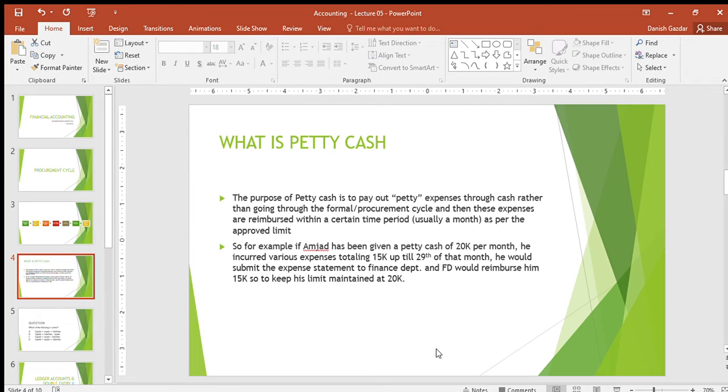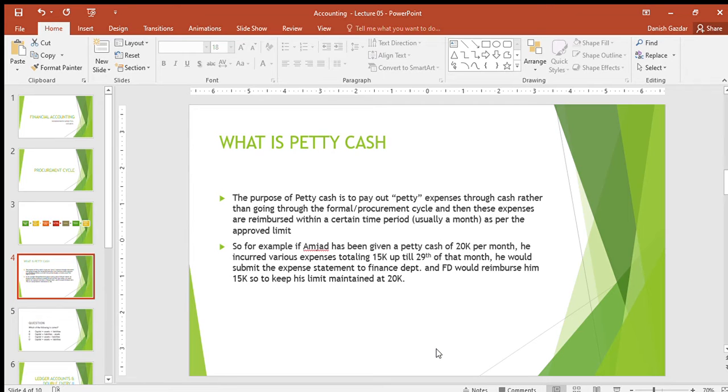It could be somewhere from 20,000 to 50,000 as well, depending on the company size. The purpose of petty cash is to pay out petty expenses through cash rather than going through the formal procurement cycle, and then these expenses are reimbursed within a certain time period, usually a month, as per the approved limit.